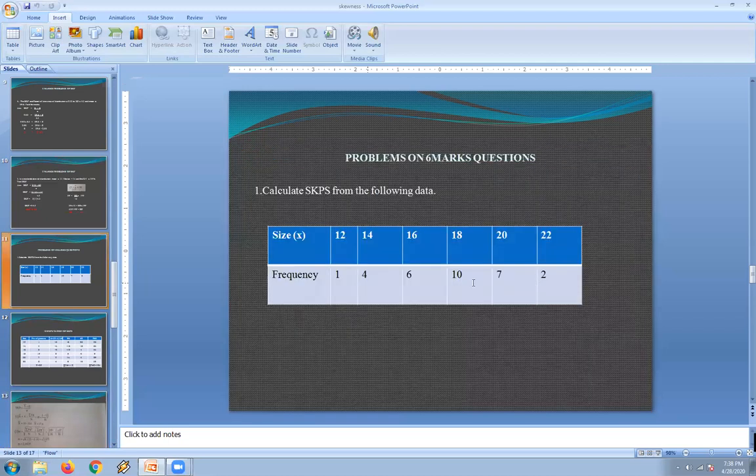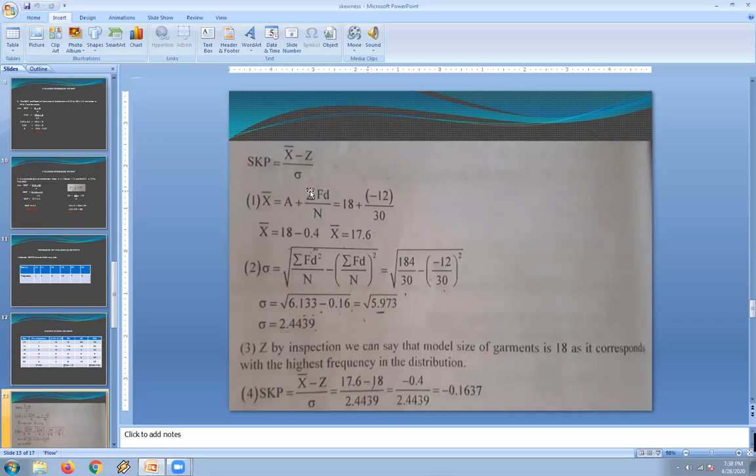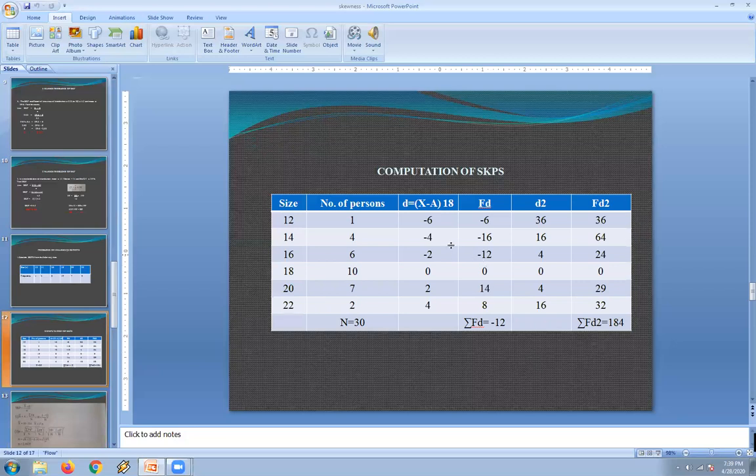We know the modal value: 10 is the highest frequency, corresponding to which the value of mode is 18. Now what we require to calculate is the SKP, that is, the standard deviation. For standard deviation, we can go for the shortcut method. The standard deviation equals root of sigma fd square by n minus sigma fd by n whole square. Already we have calculated the d column in the table, so now we will require to calculate d square and fd square for the total.